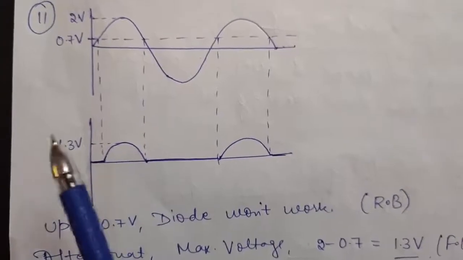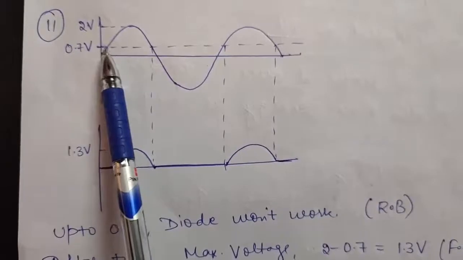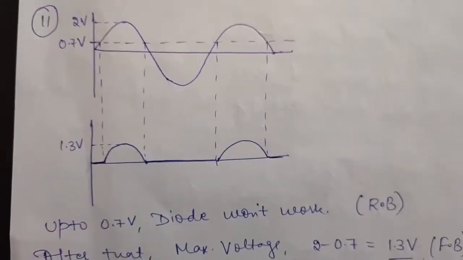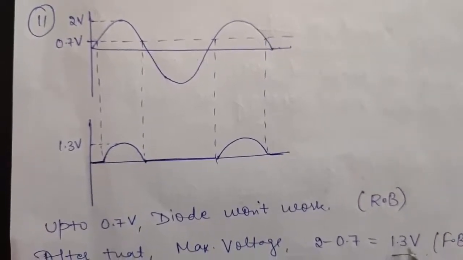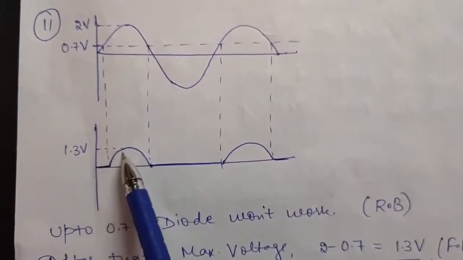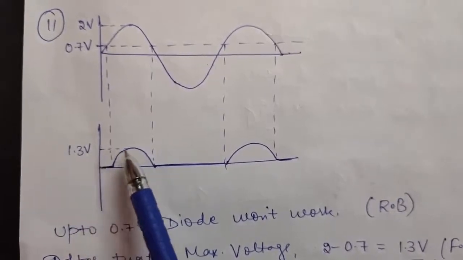What will be the maximum voltage now? See, because it is not working up to 0.7 and the maximum is given as 2. So for your output, what will become the maximum? 2 minus 0.7, that is 1.3. So when it will be working in the positive half cycle, the maximum will be only 1.3 volts.